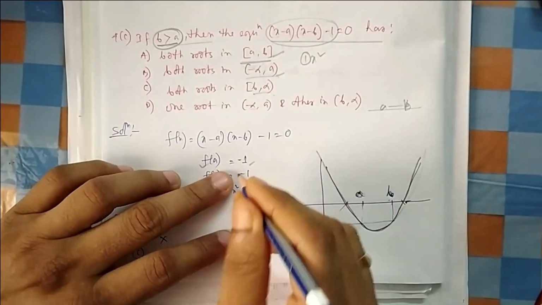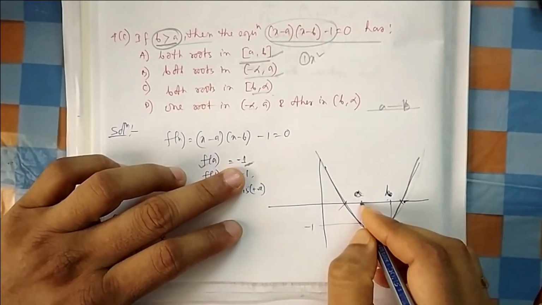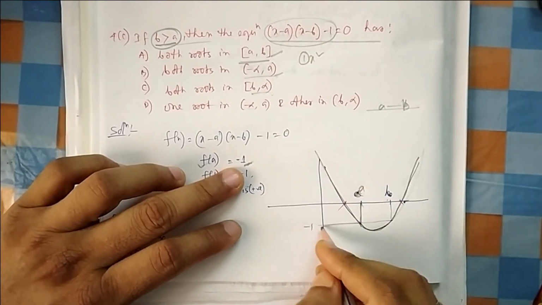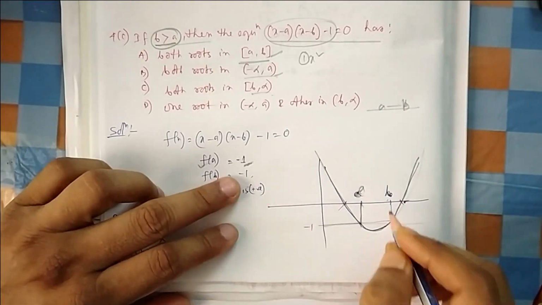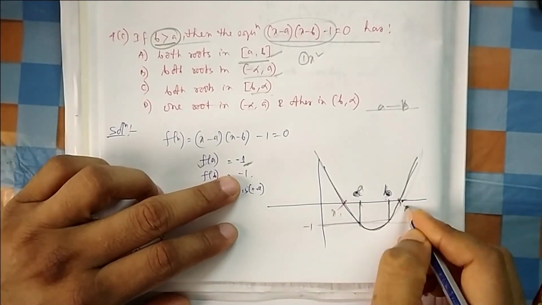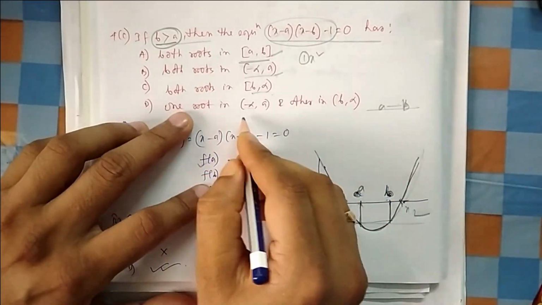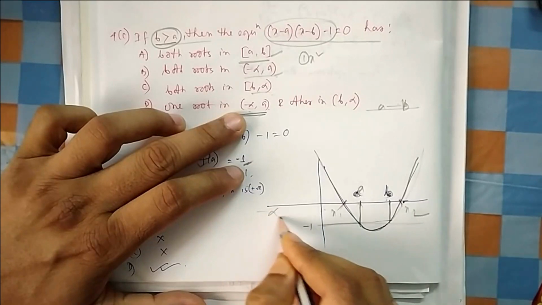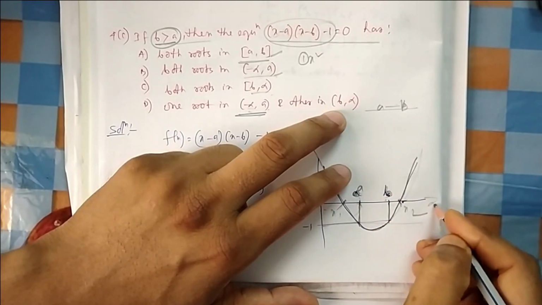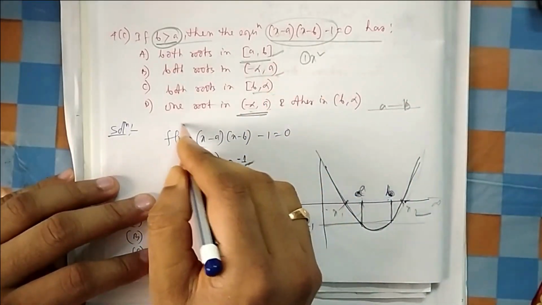What is the value of the function at A? You can find, if I put x equal to A, then this is 0, this is minus 1. That means at A the function is negative. This is minus 1. So that means A is here, somewhere in between. Suppose this is minus 1. And if you put B also, that is also minus 1. That means somewhere here is B. Now you can easily say what is the nature of the roots. One root is less than A and one root is greater than B. So one root is less than A, that means from minus infinity to A, somewhere here you can see x1, and the other would be from B to infinity. So that's an easy one, you just need to calculate the value of the function at this.